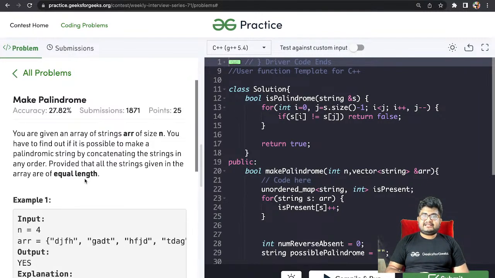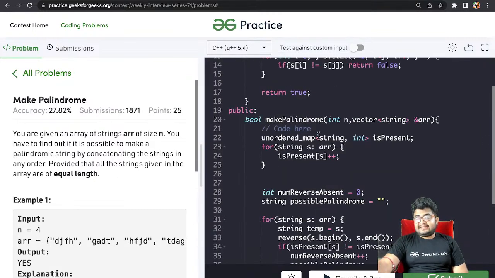First, each element has its reverse in the array, so they will be mapped properly. Basically, if it's even length, then if the element and its reverse are present, they will map up and it will be a palindrome. Second, if the length is odd, the middle element will not have its reverse, but the middle element should be a palindrome in itself.